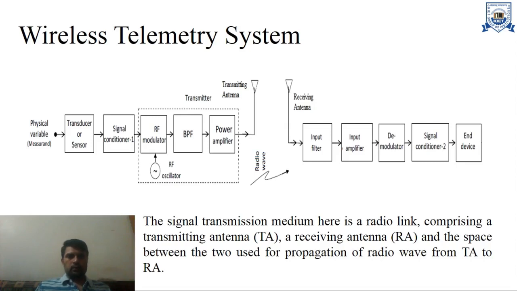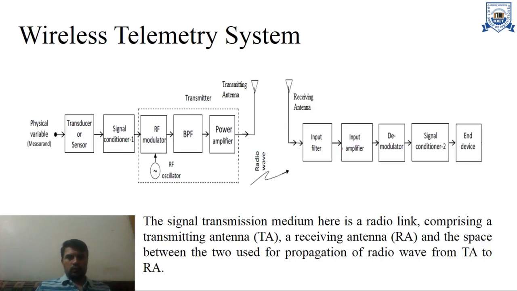Radio waves travel from the transmitting antenna to the receiving antenna, and these radio waves contain our message signal or our information. The signal transmission medium here is a radio link comprising a transmitting antenna denoted by TA, a receiving antenna denoted by RA, and the space between the two used for propagation of radio wave from the transmitting antenna to the receiving antenna.